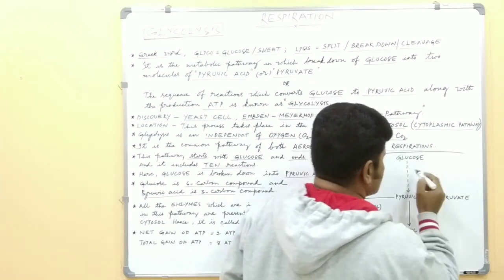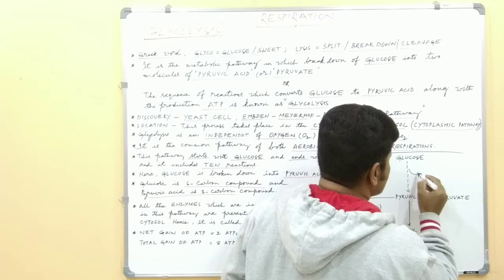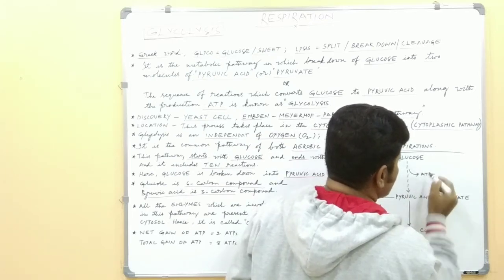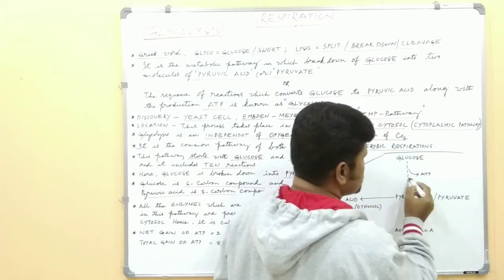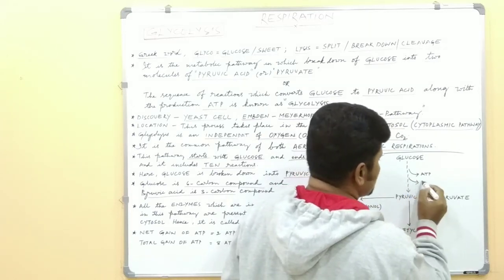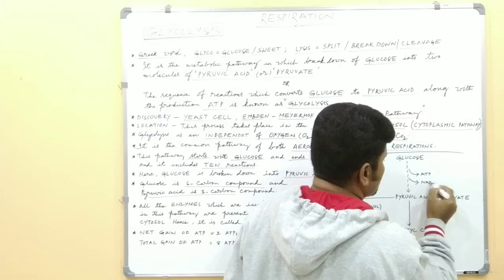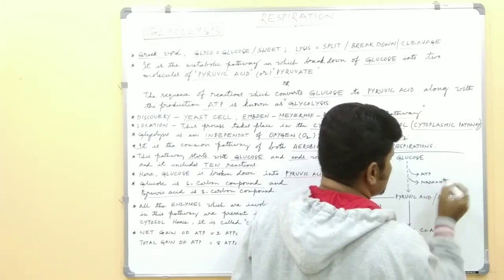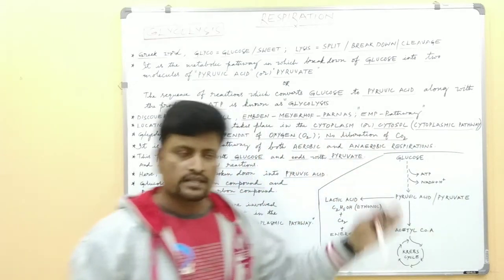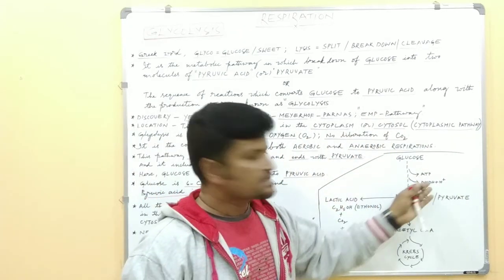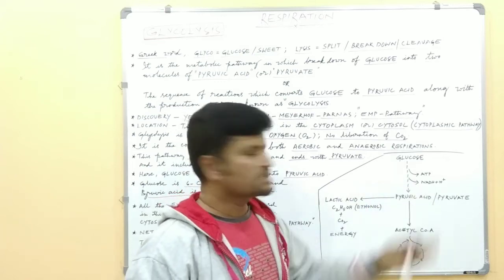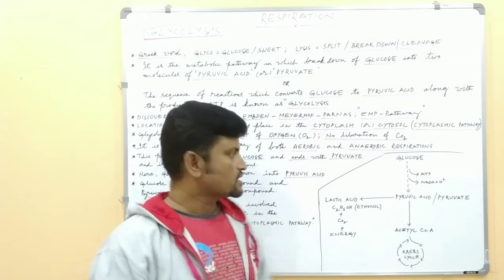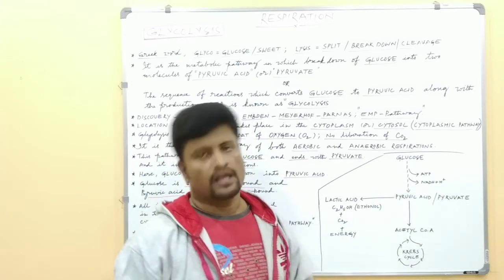Here some energy is released in the form of ATP, and some energy is released in the form of NADH plus H+. So in this glycolysis process, some energy is captured in the form of ATP, and some energy is captured in the form of NADH plus H+.